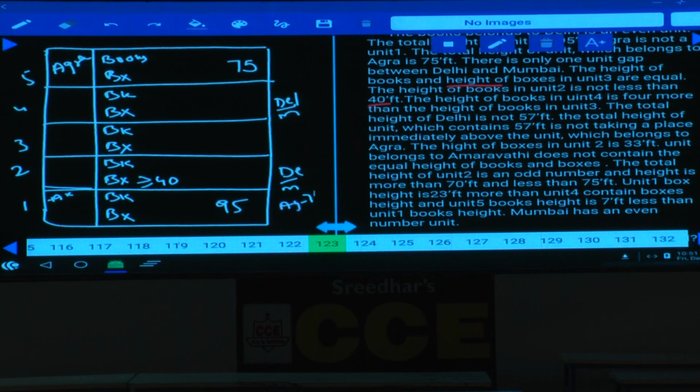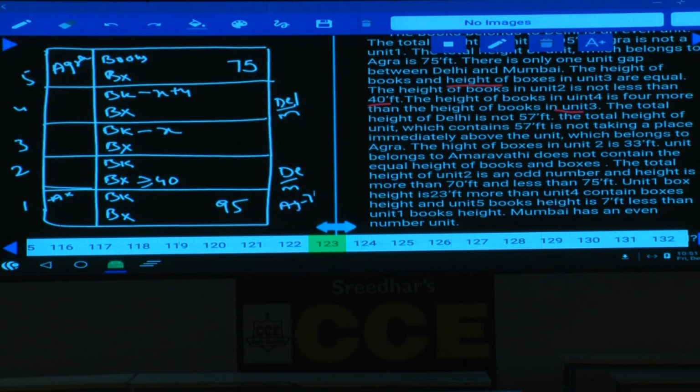The height of books in unit 4. Now he is talking about the books in unit 4. And the height of books in unit 4 is 4 more than the height of books in unit 3. Now books in unit 3, if it is x, this must be how much? x plus 4, isn't it? Now this is x, this must be x plus 4.